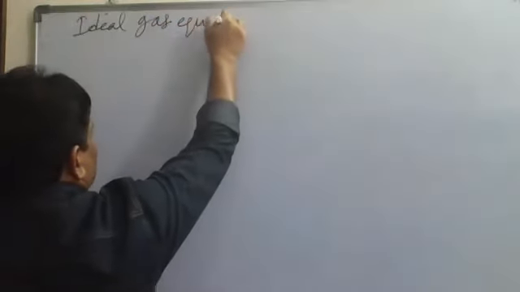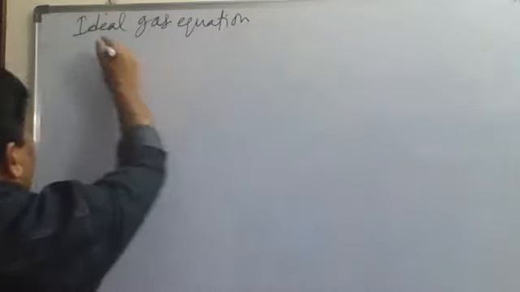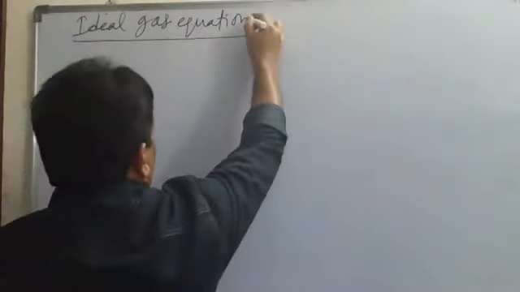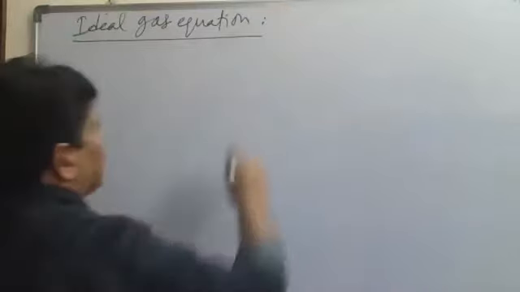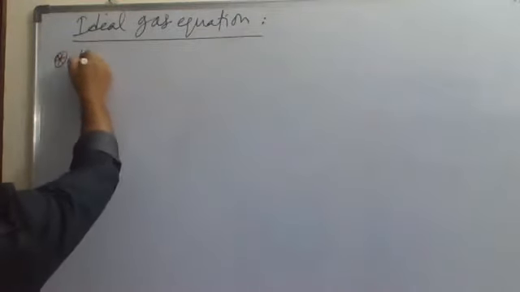The gases which obey all the gas laws are called ideal gases. So now the ideal gas equation can be derived by using the different laws. Suppose I take the first one, Boyle's law.